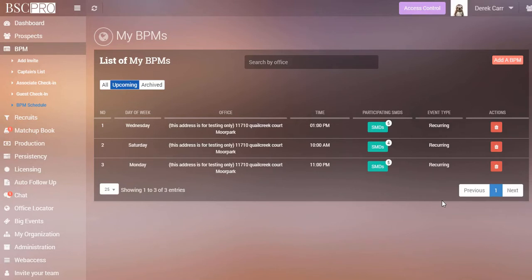These have to be correct so that anyone in your bass that has you set as their upline SMD has those options. So when they select a day of the week or a date, it's going to give them one of these options for a BPM.